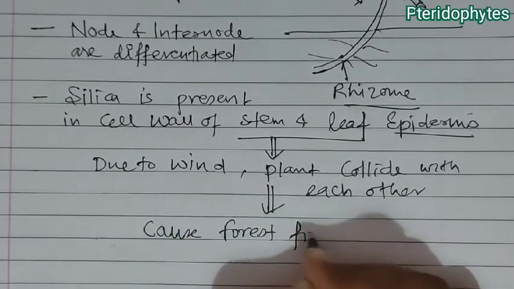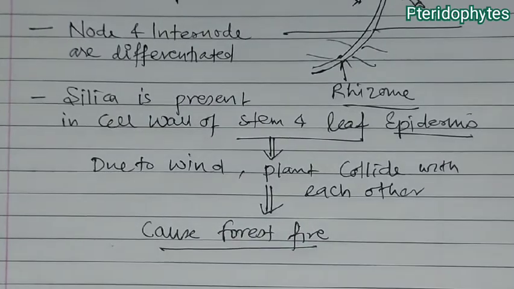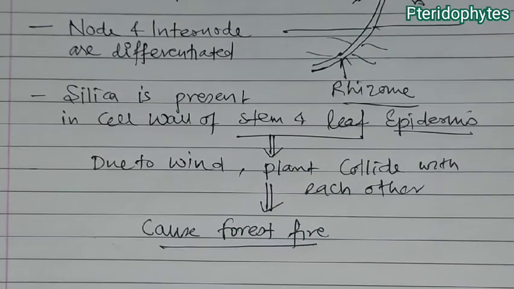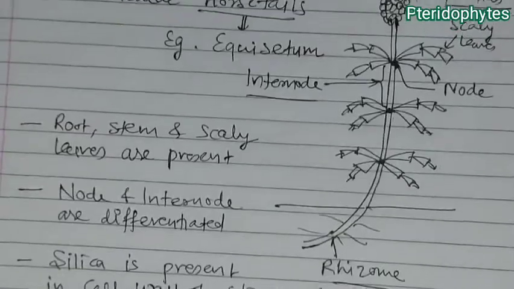What do they cause? Forest fire. Okay, so that is the Sphenopsida or Equisetum.